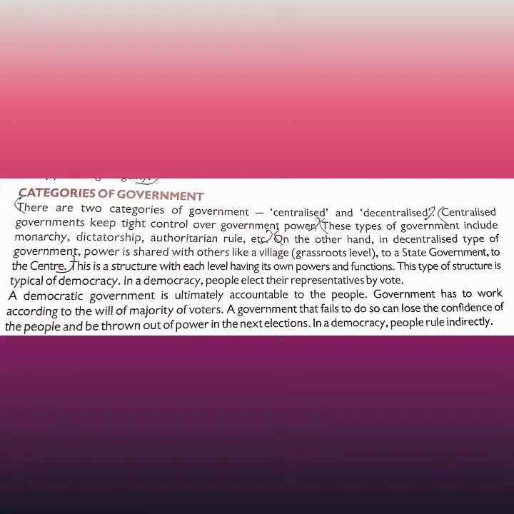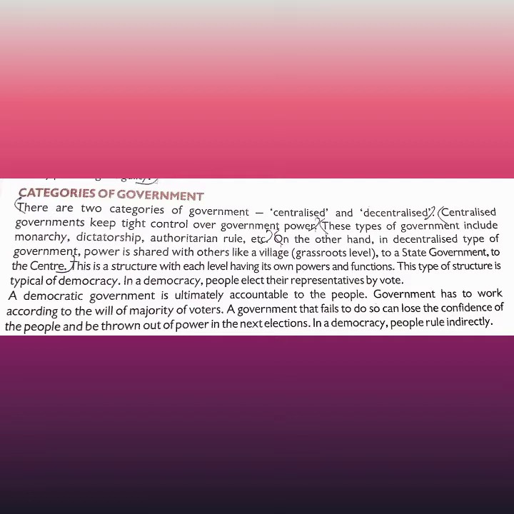The next topic which we are starting is categories of government. There are two categories of government: centralized and decentralized. Centralized government keeps tight control over government power. These types of government include monarchy, dictatorship, authoritarian rule, etc. On the other hand, in decentralized government, power is shared with others, from village to state government to the center. This is a structure with each level having its own powers and functions. This type of structure is typical of democracy.